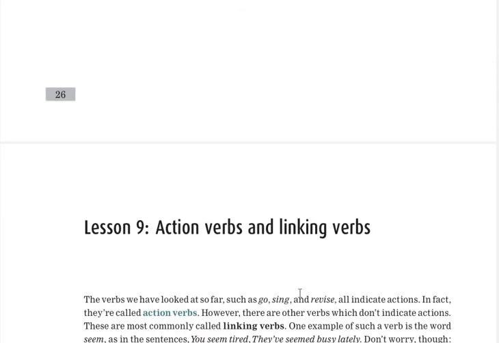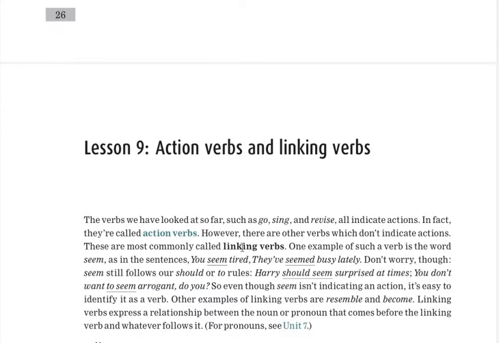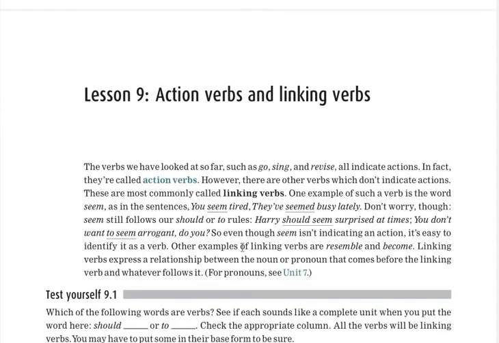Here are the two types of verbs. One is action verbs, and the other is linking verbs. An action verb is the real verb, meaning something is going on, or some person is doing something. Linking verbs basically express a relationship between the noun or pronoun that comes before the linking verb and what follows. The definition is given here. You can read this. I'll also explain it with the answers and some more examples.